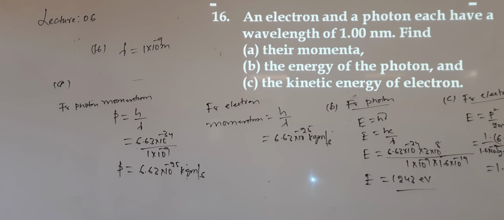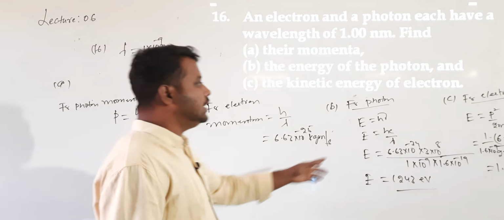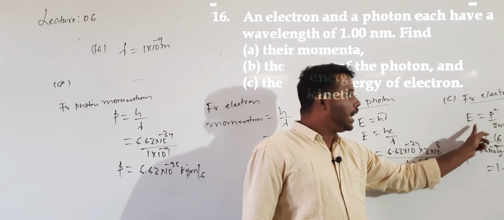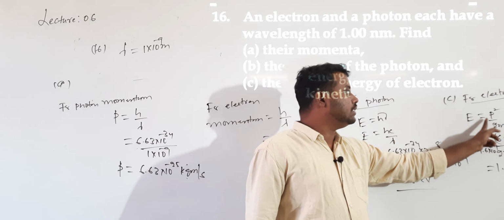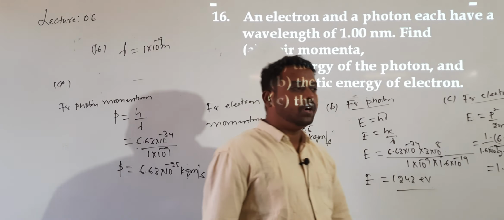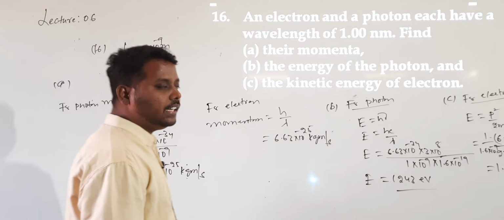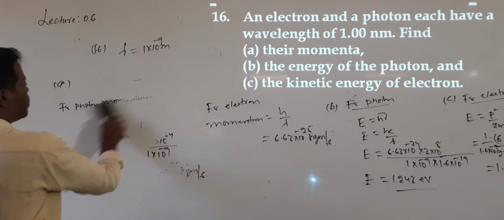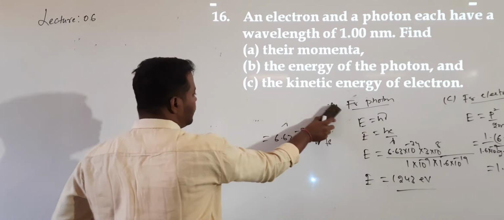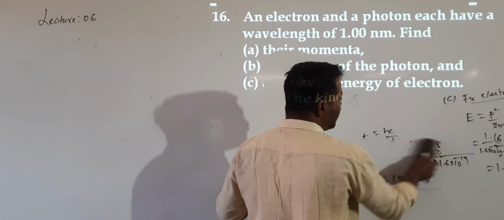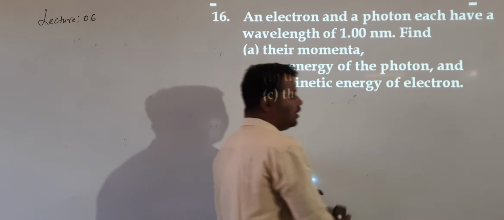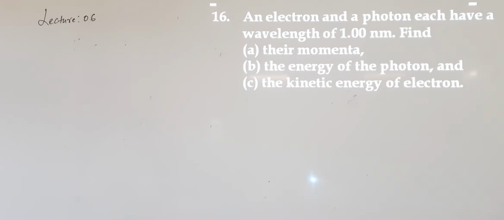Here I cannot use the electron energy E = hν. The relation between the kinetic energy and momentum, E = P²/2m. So this answer I will get in joules. To convert into electron volt, divide by 1.6 × 10^-19. So this is question number 16. Still 3 more questions are there, 17, 18 and 19. The numericals of this chapter are very important.